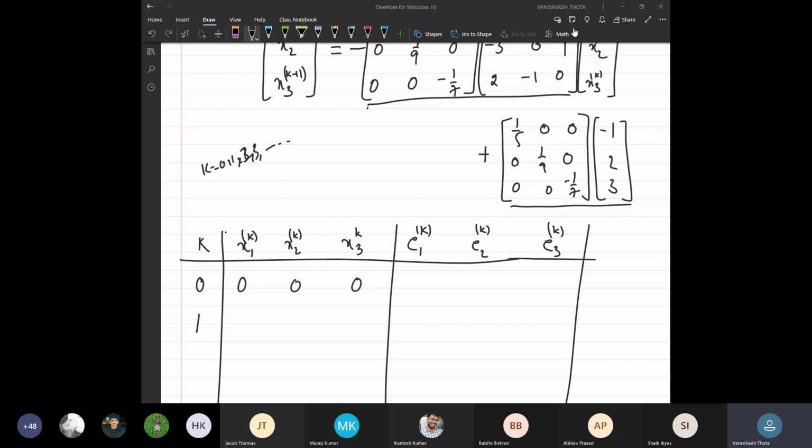All of you find the successive iterations, k equal to 1, 2, 3, and so on, and whoever evaluated, just give me the answer in the chat box.